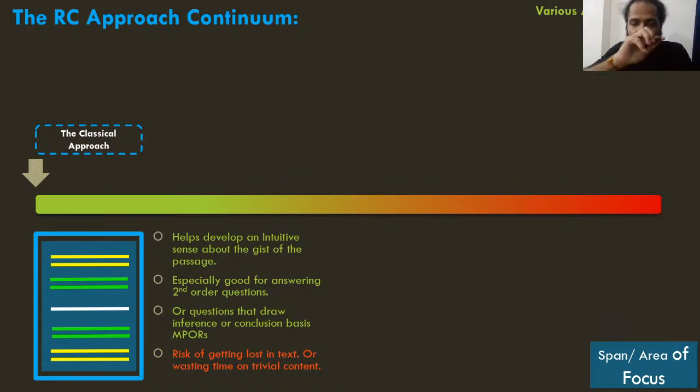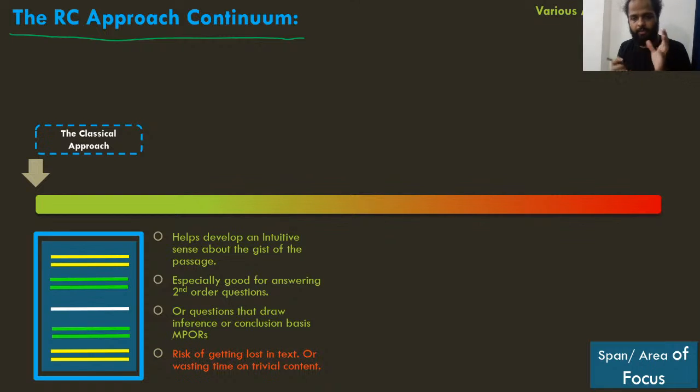a kind of a catchy name here. I call it the RC approach continuum, right? The RC approach continuum. So see, one approach, एक आपका क्या अप्रोच होता है कि आपका एक बेसिक अप्रोच क्या होता है कोई भी चीज को करने का.